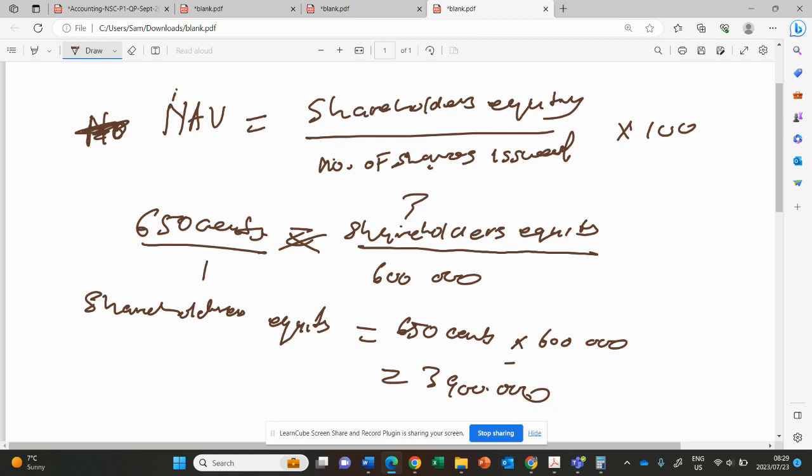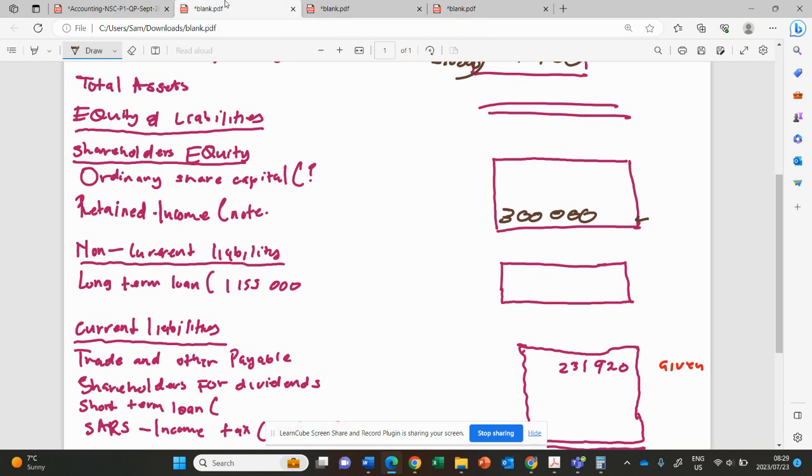Then what do we call this? It's the shareholders equity. Then I will come here and put it here. This is the shareholders equity, 3,900,000. So now we got the total. Now it will be this one minus this one. That will be 3 million. Just minus 300 there. That will be 600.